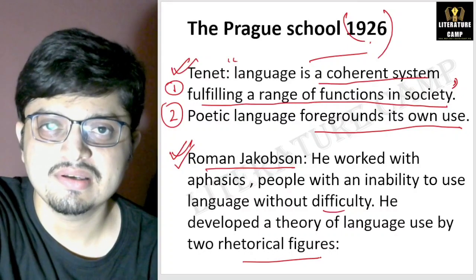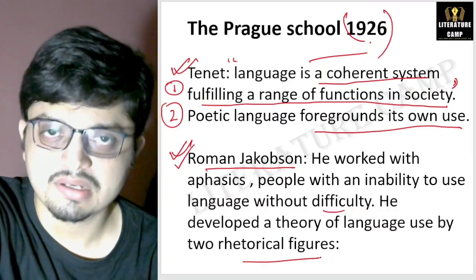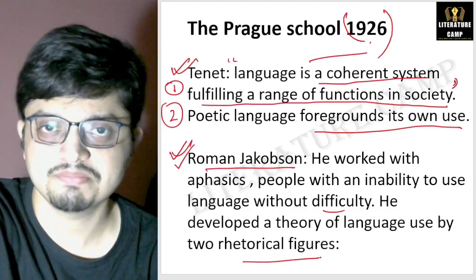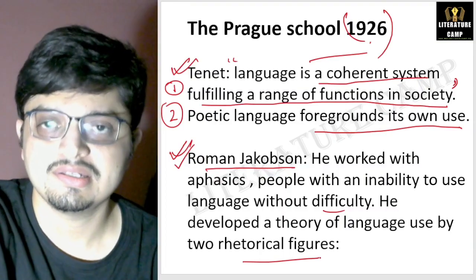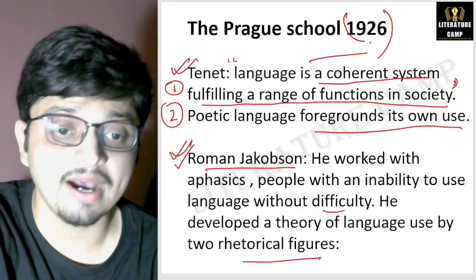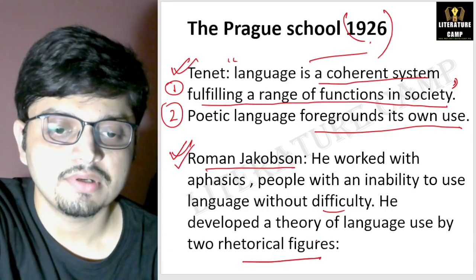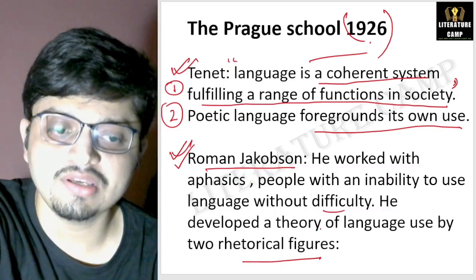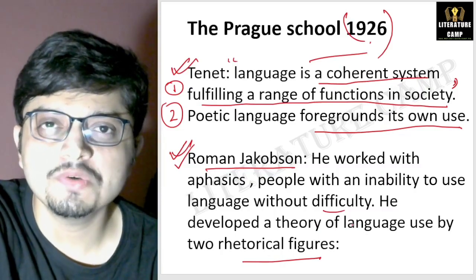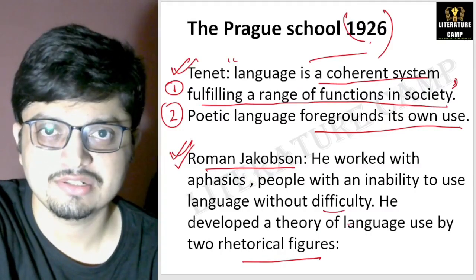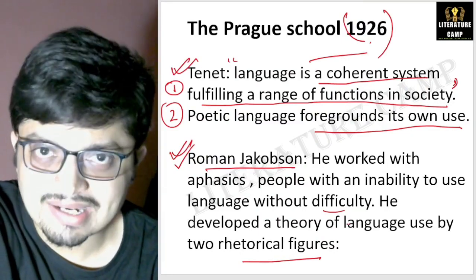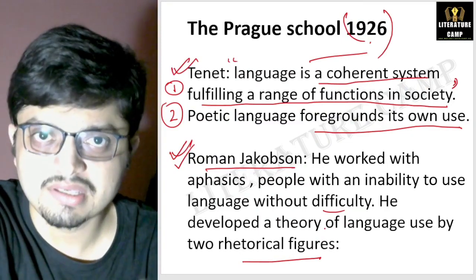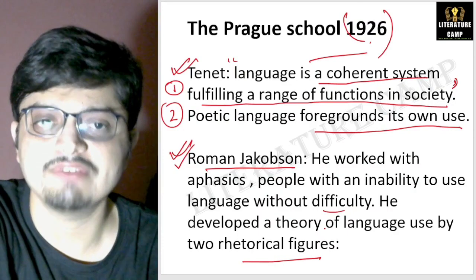Number one is metonymy, number two is metaphor. Please make a note of this. Definitely this question can come. So Roman Jakobson developed a theory of language by two rhetorical figures, two rhetorical devices. Number one is metonymy, number two is metaphor.